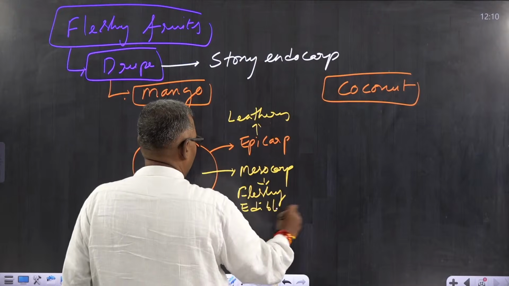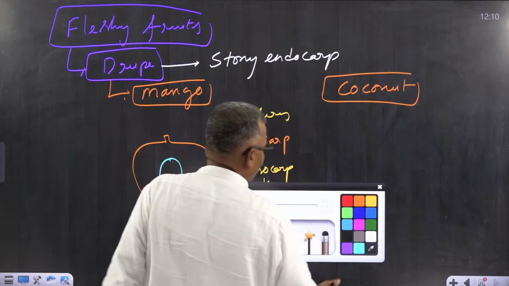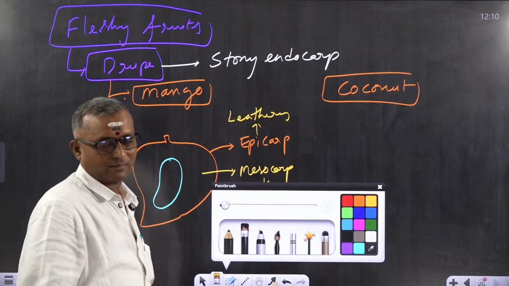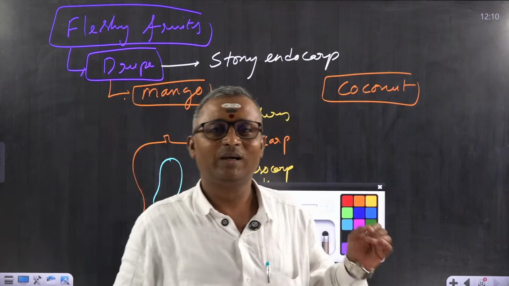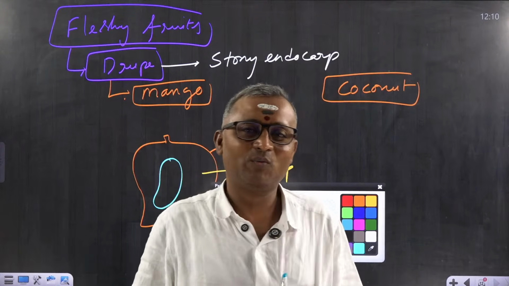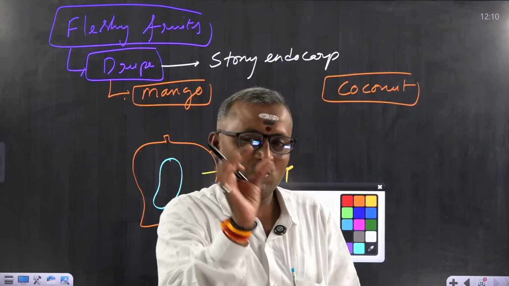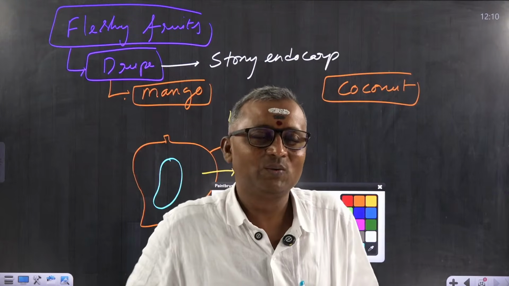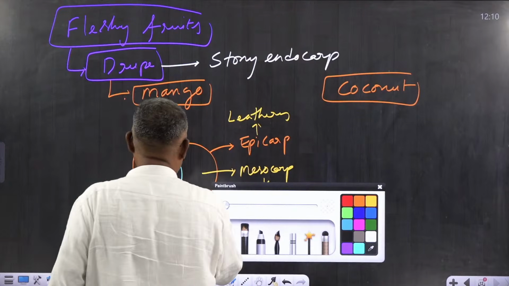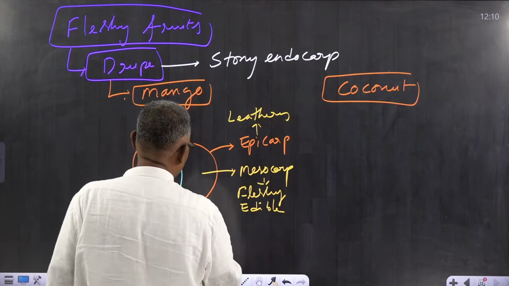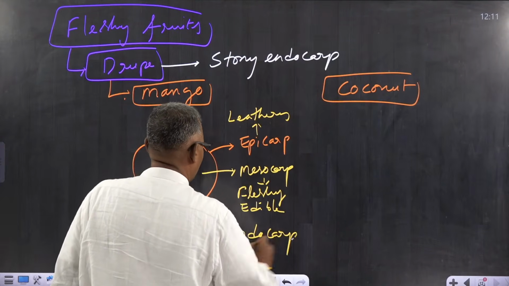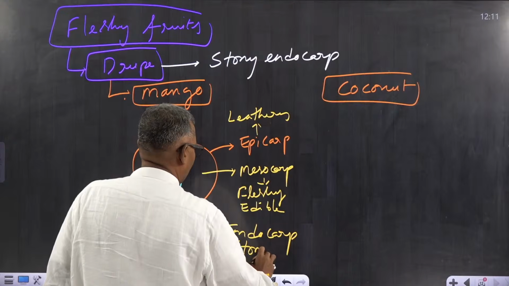Edible in the sense eatable. And inside the fleshy carp, there is a hard layer. In Telugu, it is called as tenka, isn't it? Inside the mango fruit, there is a hard, stony layer, which we used to call tenka. So, this is nothing but endocarp. So, this endocarp is stony here.